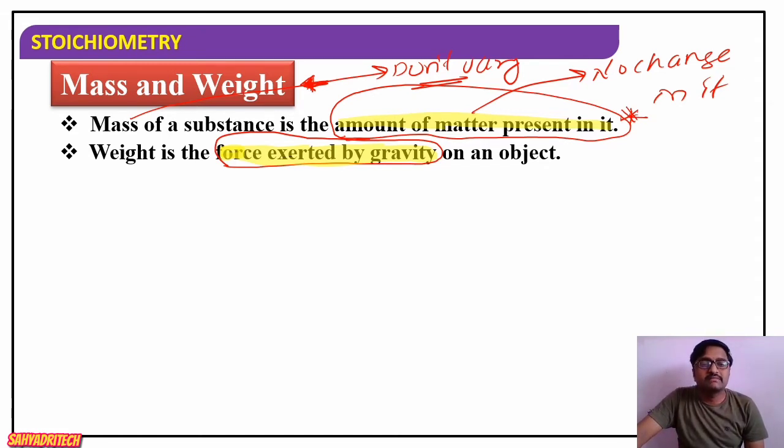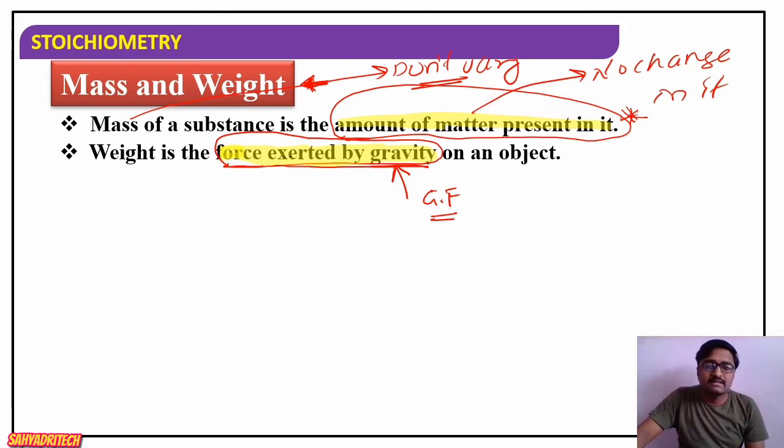Weight is the force exerted by gravity on an object. Here, if I consider gravity, or gravitational force, we know that the force of gravity changes from place to place.